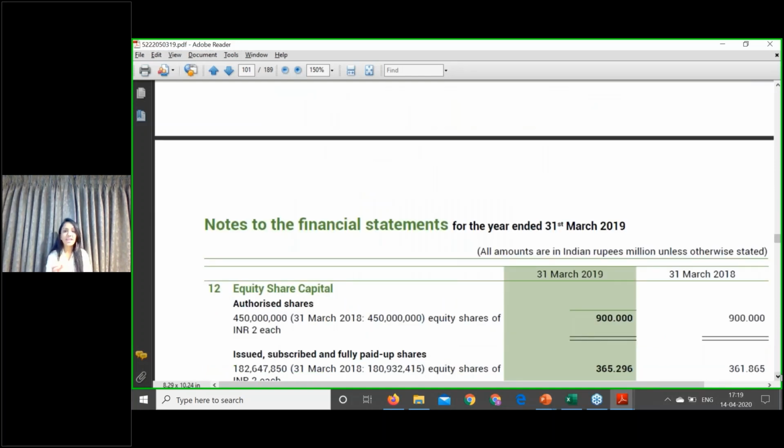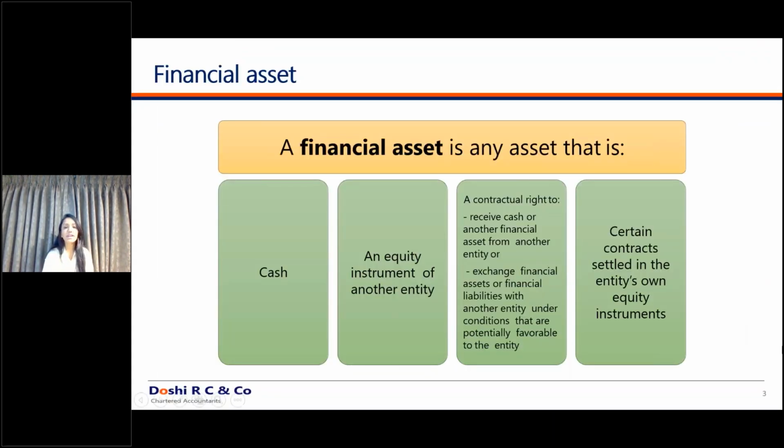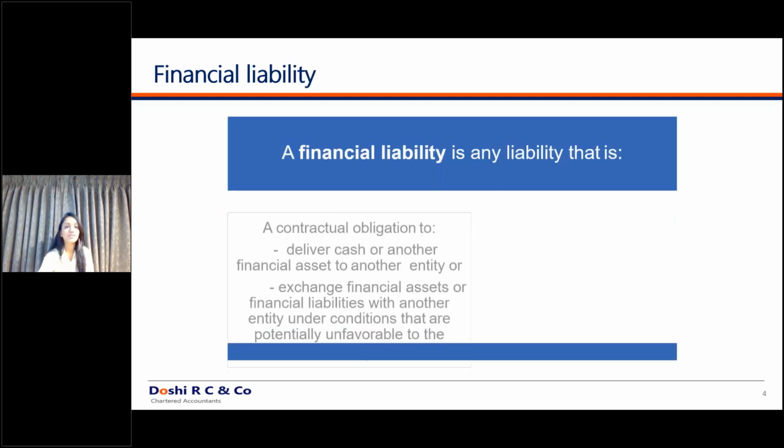So in this manner, the majority of the items that appear in any annual report or in any financial statements can be easily classified between financial assets and financial liabilities. We'll cover the next definition. I'll get back to this item, what is exchange of financial assets or financial liabilities. First, we'll cover the simpler part so that you get a grip over the standard.